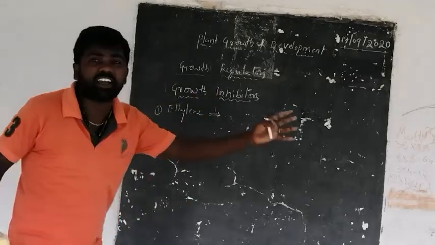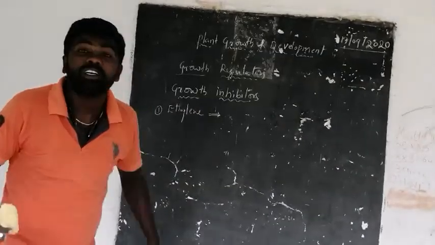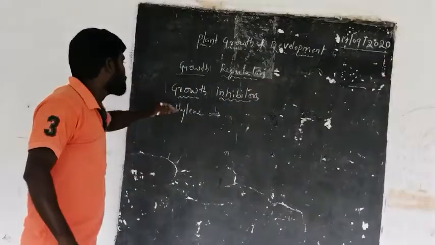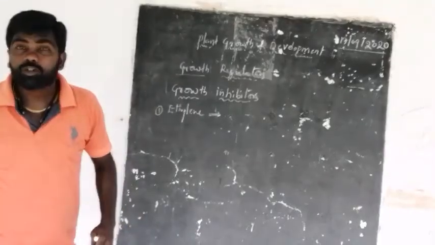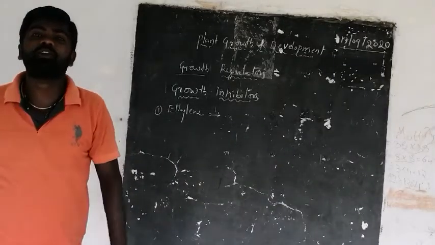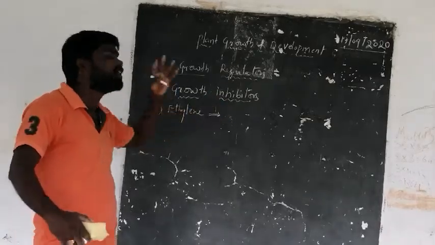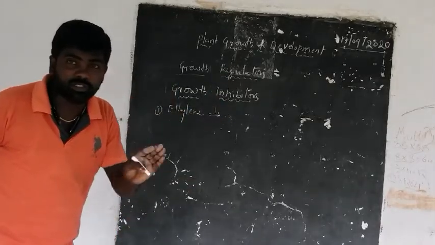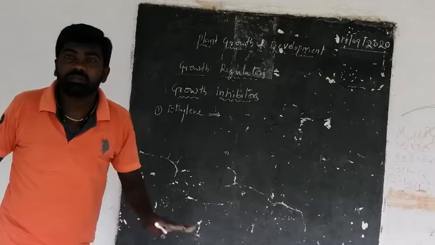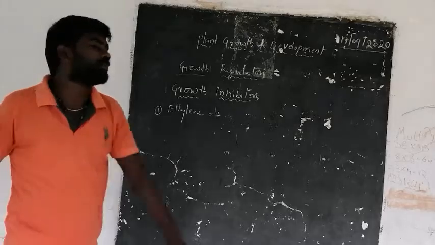The growth inhibitors can't ruin the plant body, they can't disturb the growth of the plant body, but they are helpful for the removal of older parts of the plant body. Hence these are called growth inhibitors. Growth inhibitors are not allowed to harm the plant body, but they can help the growth of the plant body by removing the older parts. You can't simply misunderstand this to mean they suppress the plant growth. They will not suppress the plant growth. They will remove the unnecessary parts of the plant body.